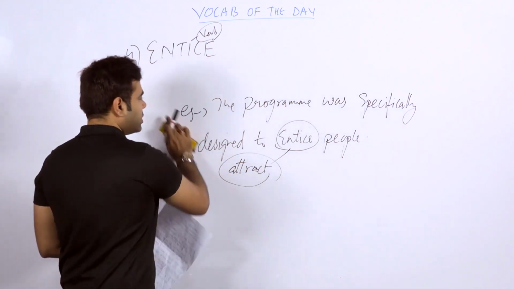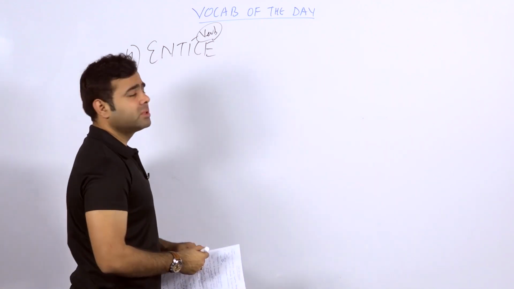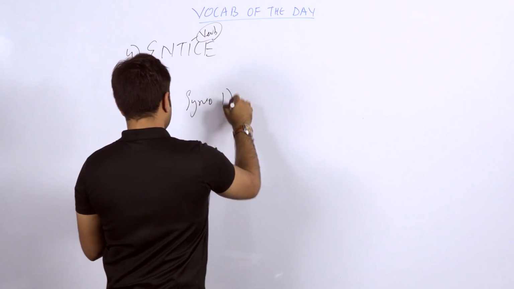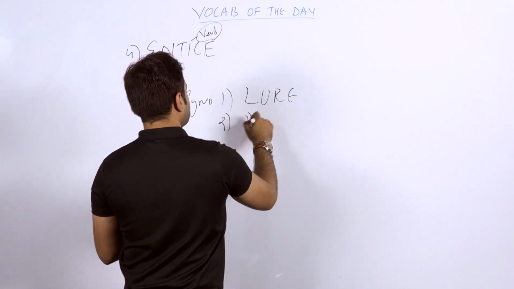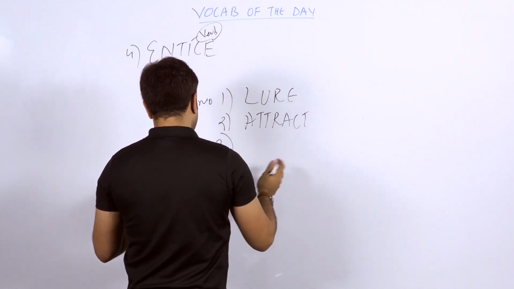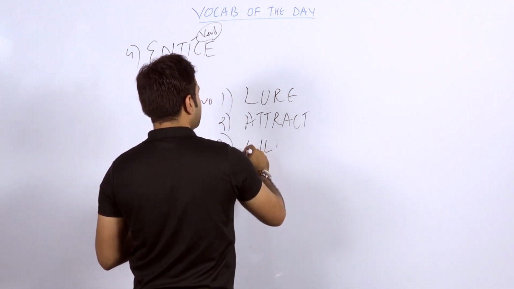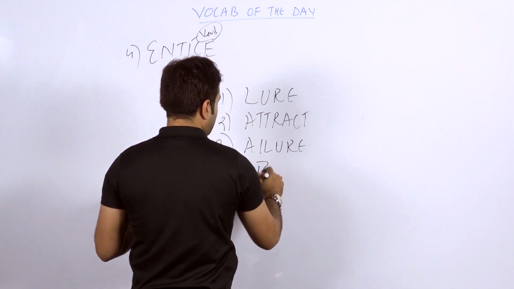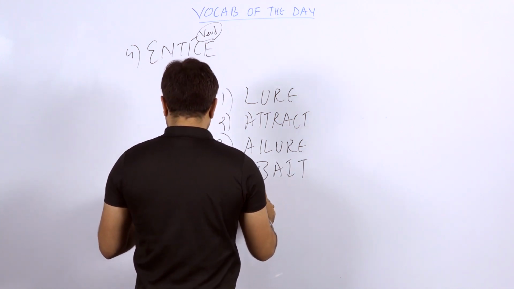Fine. So let's talk about the synonyms before discussing anything, because I think that when a sentence becomes easy, it becomes very easy to comprehend the meaning of the word. So what are the synonyms that I have taken? Let's check it out. The first one is lure. The second one is attract. The third one is allure. Where you get the word allure, it's lure. You would get the word allure, isn't it? And bait. Okay, a nice word. In fact, bait. And the fifth word here we get is beguile.